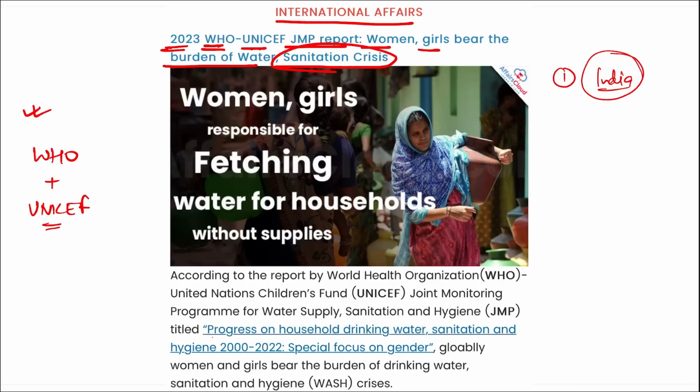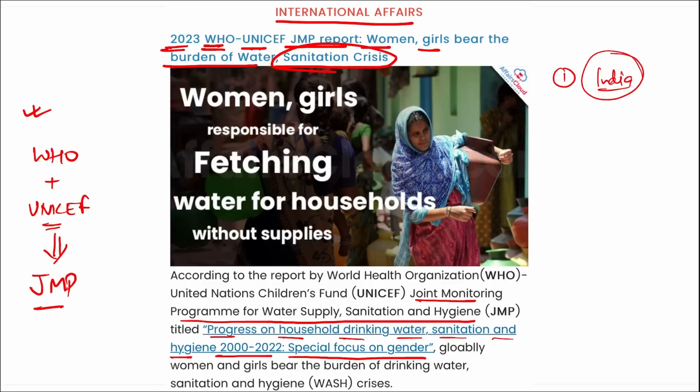A report was released by them together. Here you can see the progress on household drinking water, sanitation and hygiene from 2000 to 2022, with a special focus on gender, right? And these two organizations together released a report, that is JMP, the Joint Monitoring Program for water supply, sanitation and hygiene. This report stated that globally, not just in India, women and girls bear the burden of drinking water, sanitation and hygiene, that is, the WASH crisis. Correct? And this is the first ever in-depth analysis of the gender inequalities in this WASH sector.